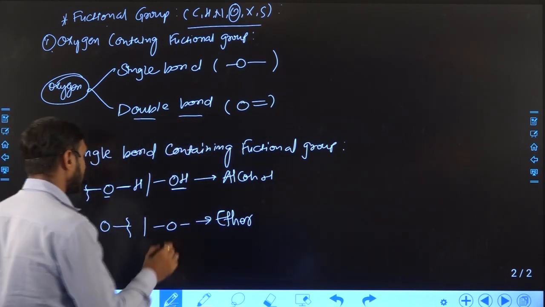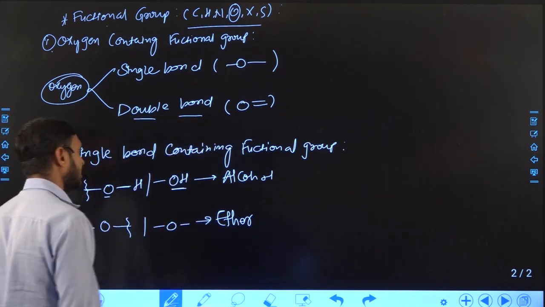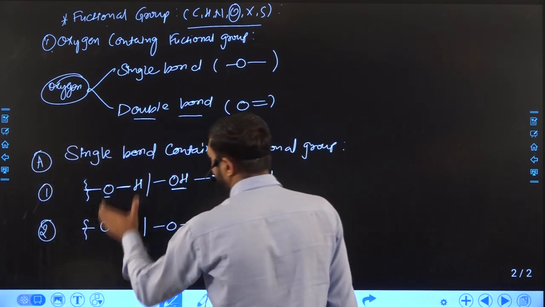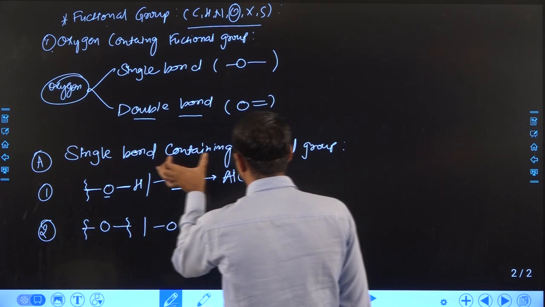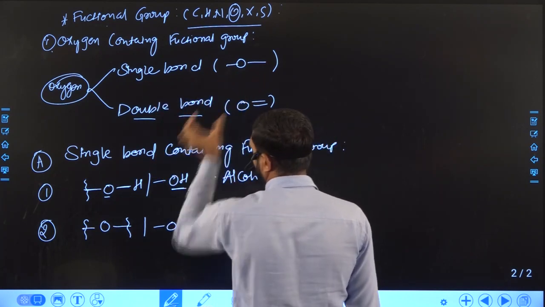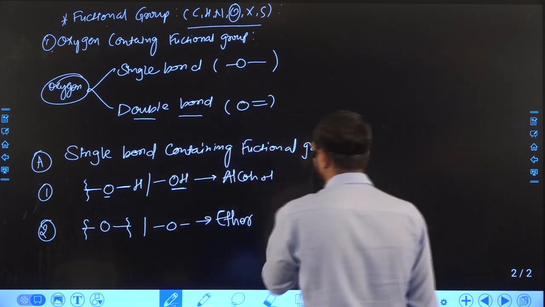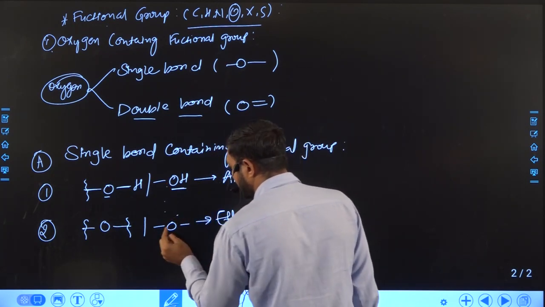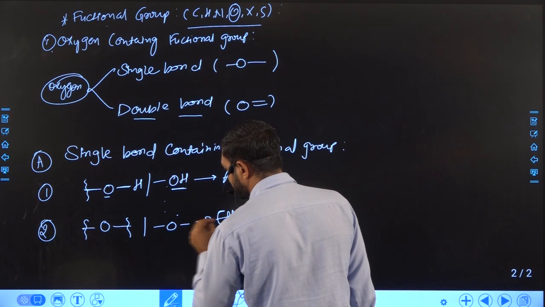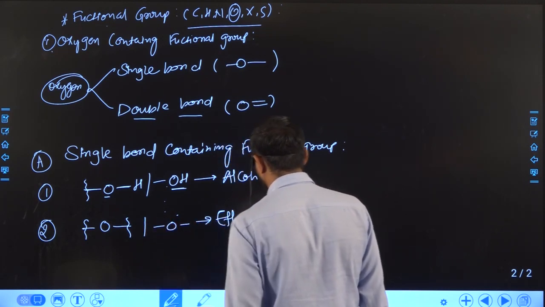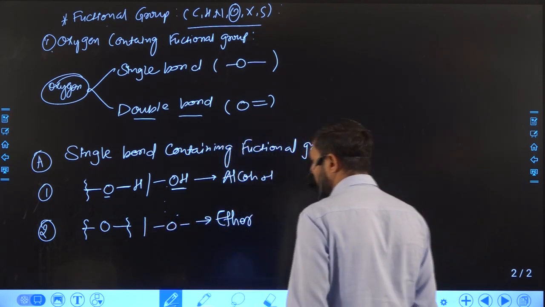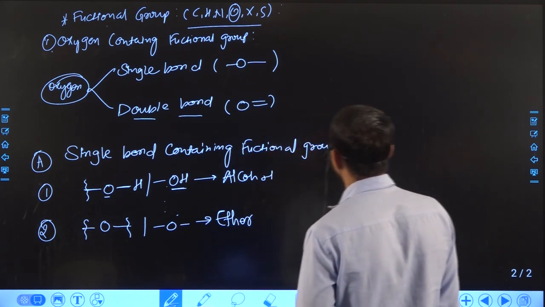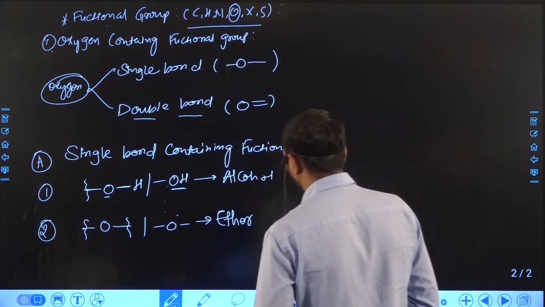That means oxygen, here you can see, is attached with single bonds. So these two functional groups contain single bond oxygen. One is alcohol, that is OH, and the other is O attached with single bonds to other alkyl groups. So it is known as the ether functional group.